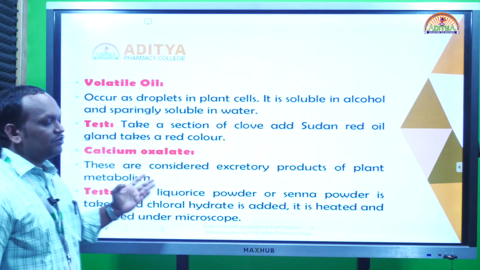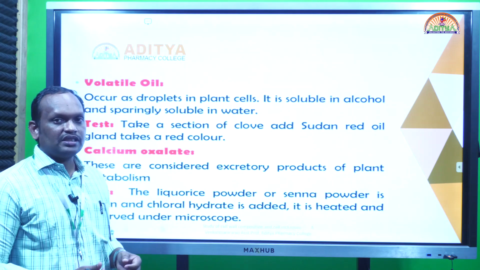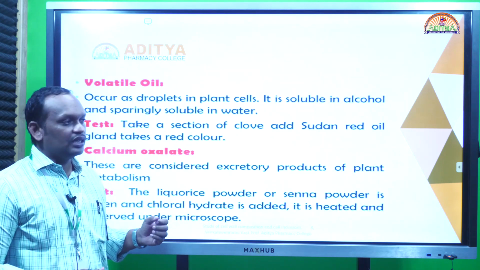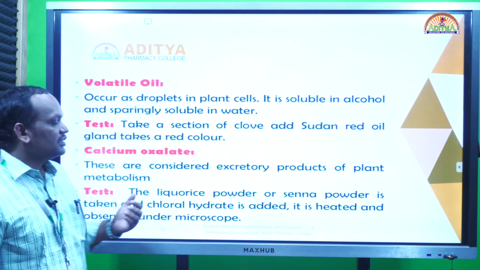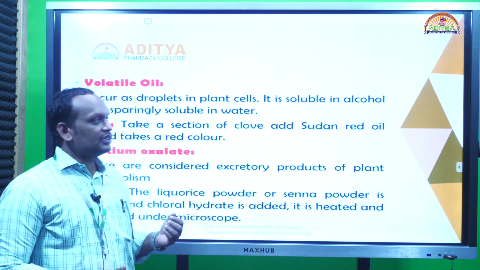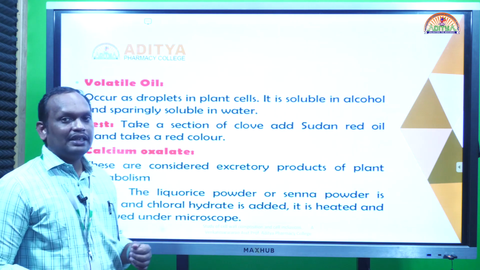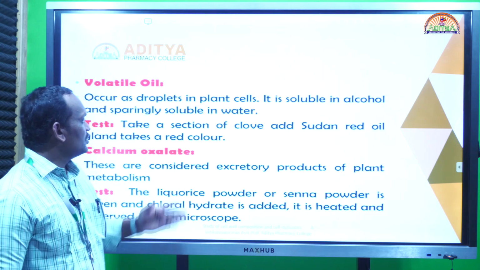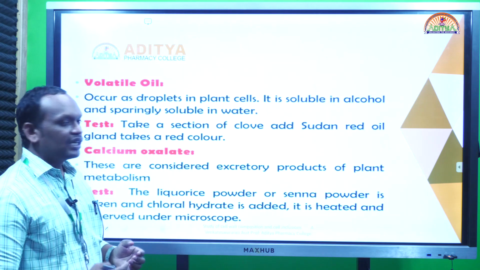Then volatile oils. What are volatiles? Volatiles generally evaporate at room temperature. That is the reason they are called volatiles. They differ from fixed oils. Fixed oils are edible, which we eat, but volatiles we use for flavoring purposes. Chemically they are also different: volatiles are terpenes and their derivatives, whereas fixed oils are fatty acids. Volatile oil does not permanently stain paper because it evaporates.